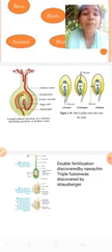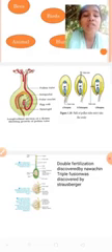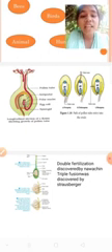The entry of the pollen grain into the ovule through the chalaza is called chalazogamy. The entry through the integuments is called mesogamy. Once again, the entry through the micropyle is called porogamy, and the first picture is porogamy.